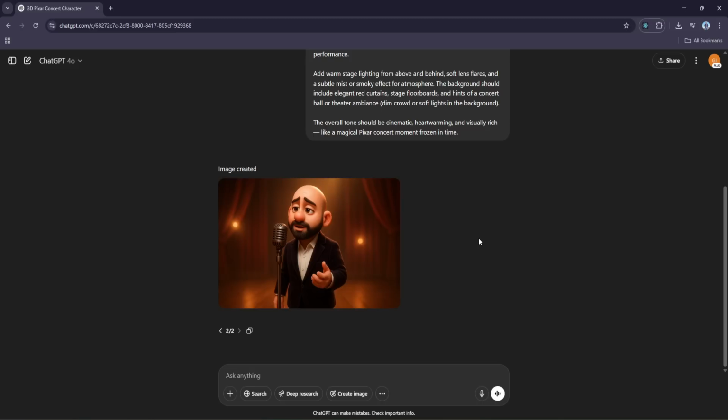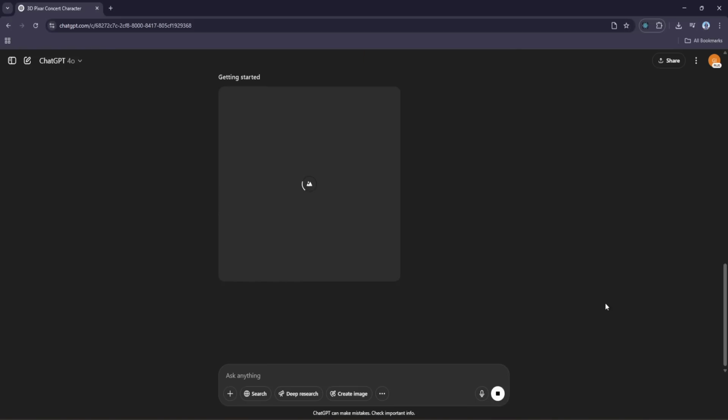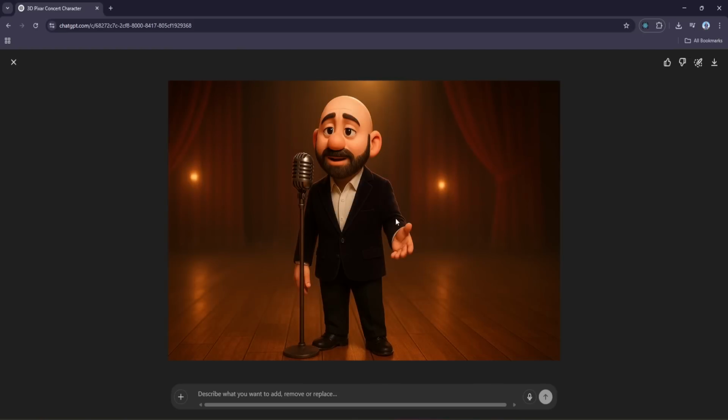So I go back to ChatGPT with a quick follow-up prompt. Regenerate the image so that the singer is fully visible. Keep all other instructions unchanged. This time I also attached the previous image as a reference to help guide the AI more clearly. After waiting a few moments again, the new image is ready, and it is perfect. The character is now fully visible from head to toe, exactly how I wanted it for the animated performance.